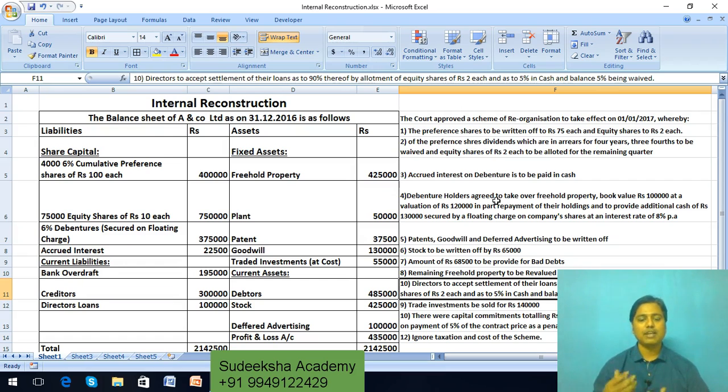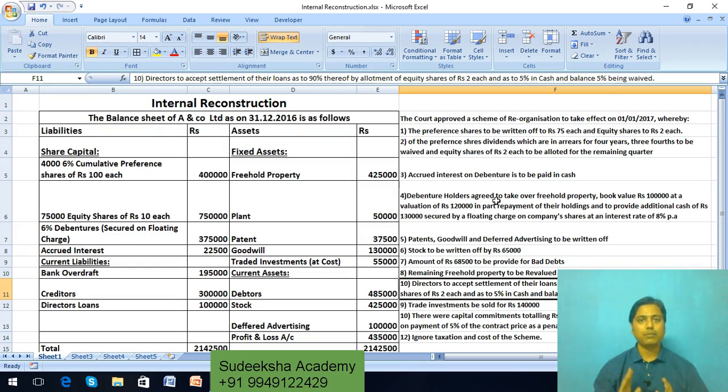You can exercise an internal reconstruction process if it is permitted by the articles of association of the company and if the court sanctions it, giving an order for undergoing the internal reconstruction process. I will repeat, internal reconstruction can be done with the approval of the court and if permitted by the articles of association of a company. Internal reconstruction is nothing but asking contributions from the equity shareholders, preference shareholders, debenture holders, sundry creditors and other creditors to wipe out the accumulated losses of the company.